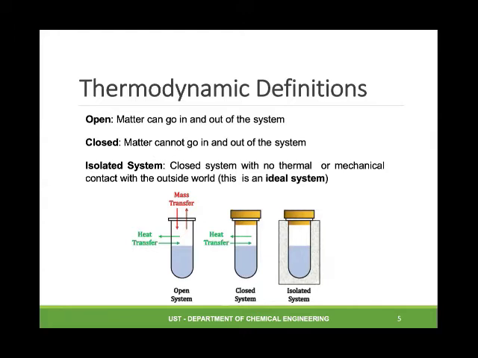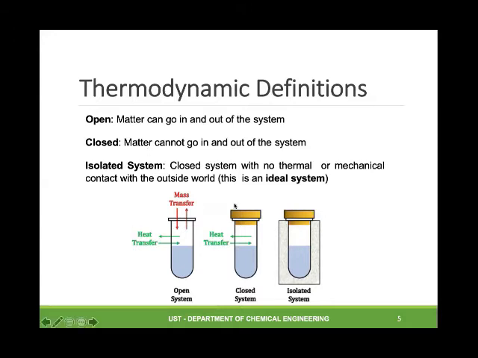The boundary doesn't allow mass transfer. But if the boundary does not allow heat flow, the system is called adiabatic. And if the boundary doesn't allow both mass transfer as well as heat flow, the system is called isolated.